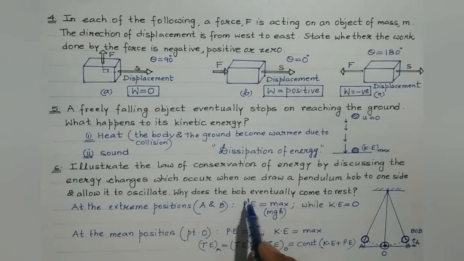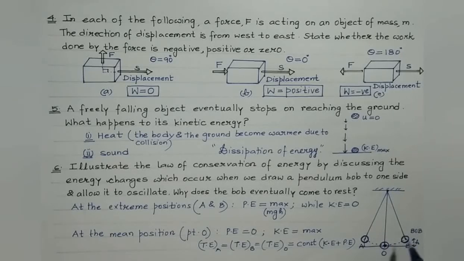Why does eventually the bob come to rest? Obviously, students, as the bob is disturbed from its mean position and released, it will keep on oscillating like this. And with the passage of time, its amplitude will keep on decreasing and eventually the bob will come to rest at the mean position. So it is because of the air resistance offered to the bob. This experiment must be performed in lab or in some room where obviously air is present, isn't it?